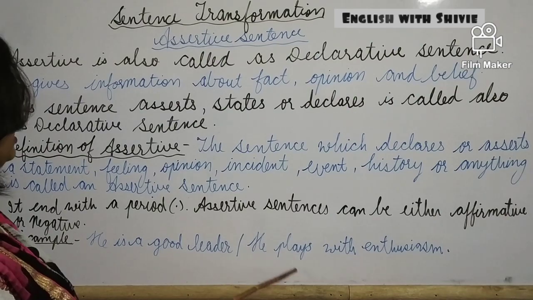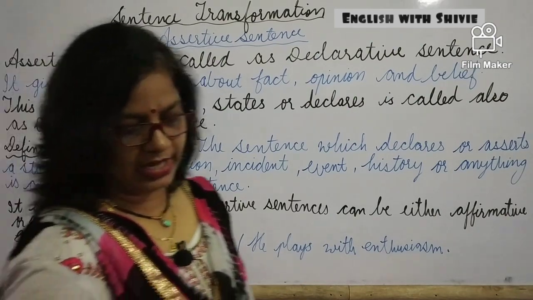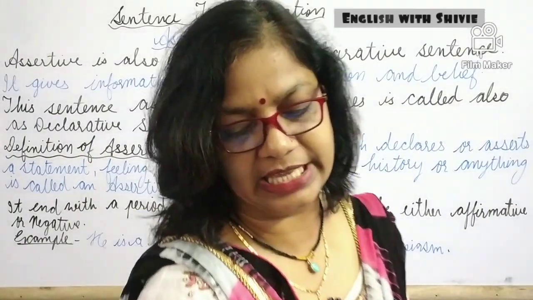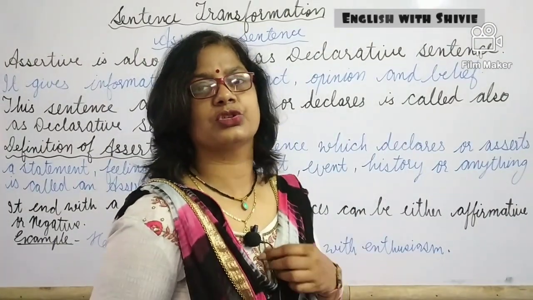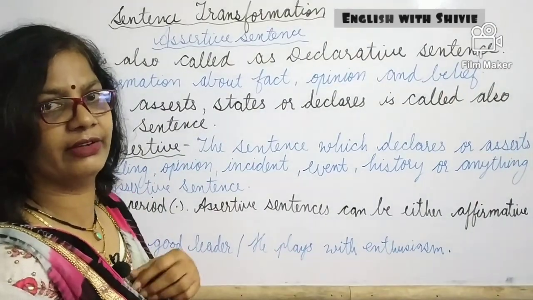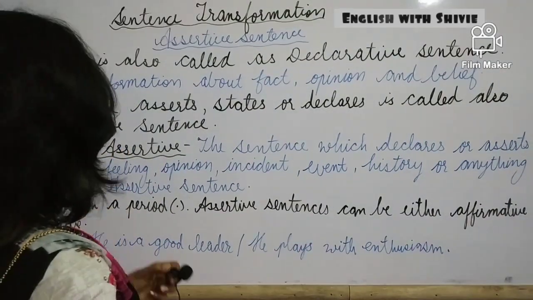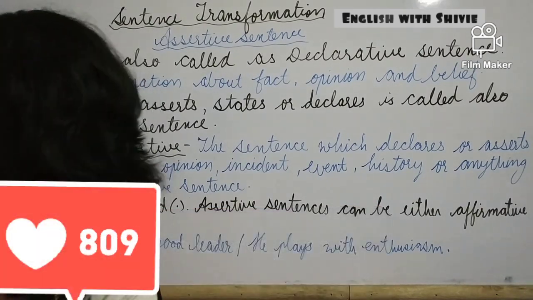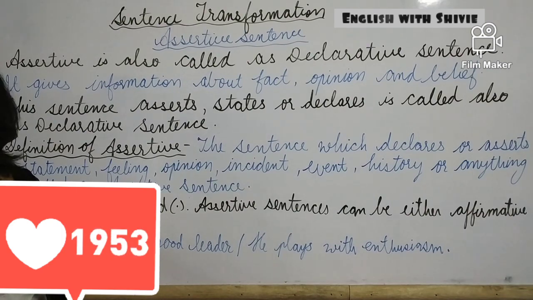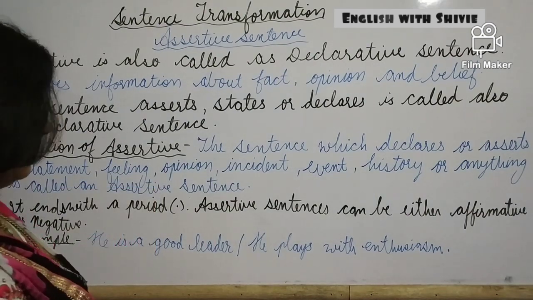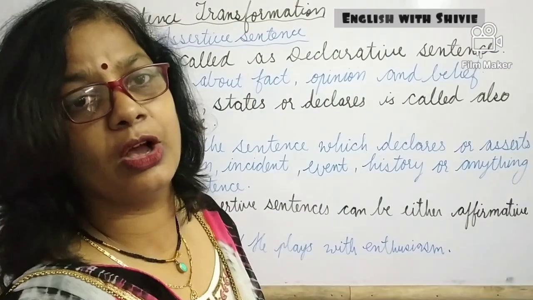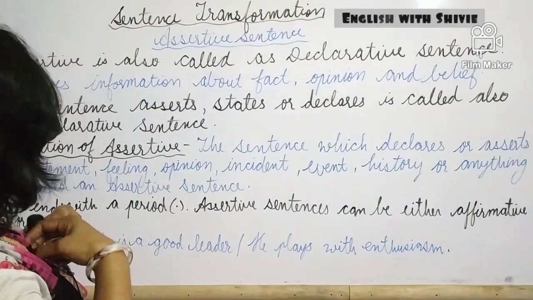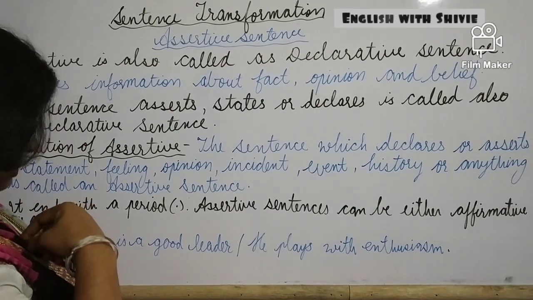He is a good leader. He plays with enthusiasm. Here two sentences are written which are in the form of assertive. So it means that they are declarative or assertive forms, assertive kinds. I wrote here one more line. It ends with a period. Period means full stop. We may also call it that. It ends with a period, with a full stop.